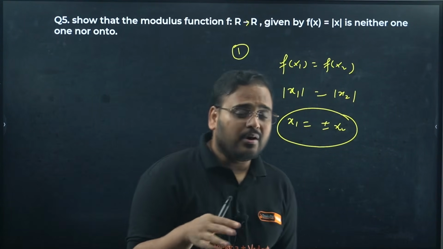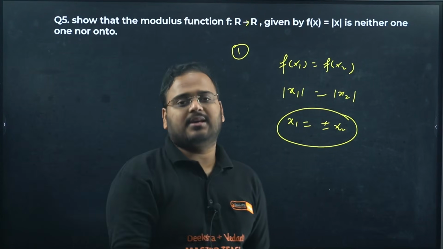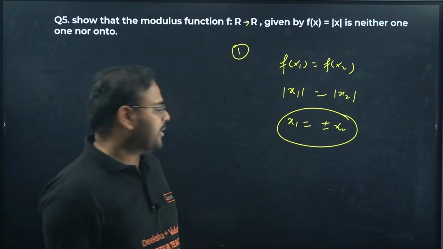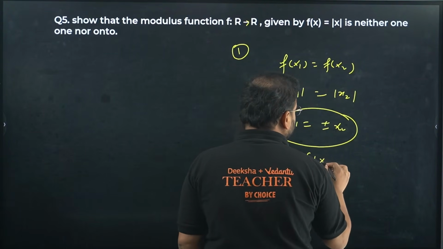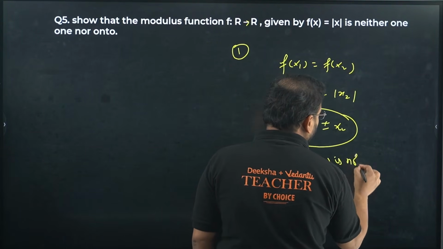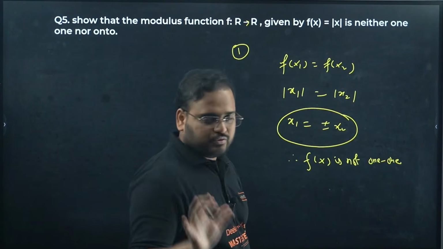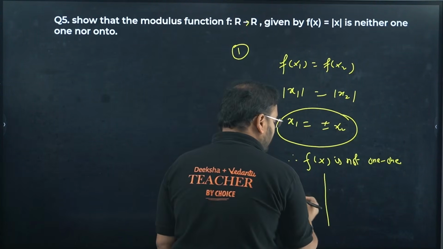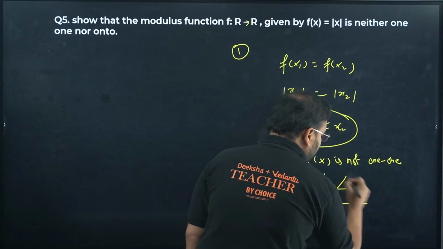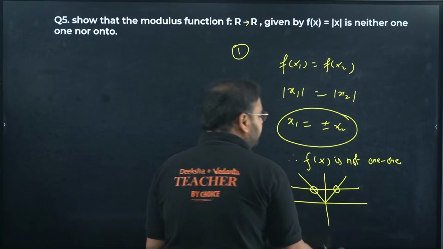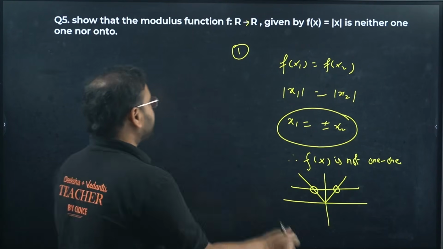Is it unique now? If I say 2 is equal to, let's say, minus a, and 2 is also equal to plus a, is it unique? Not anymore, okay? So this is not unique. It means, therefore, fx is not 1-1. This is the end of the answer, but to make this make more sense to you, you can draw the curve of mod of x. Check here, if you draw a horizontal line test, you get 2 intersections at every point. It means it is not going to be a 1-1 function.